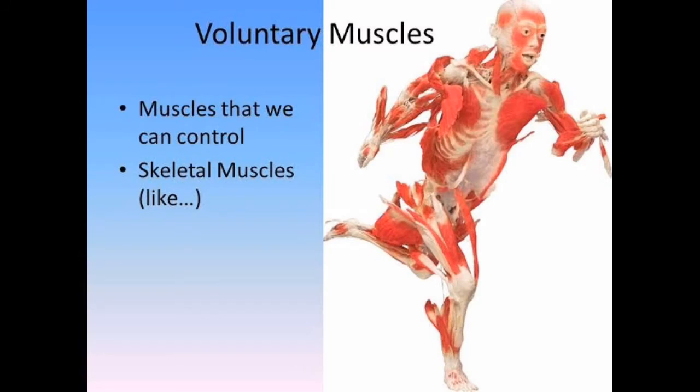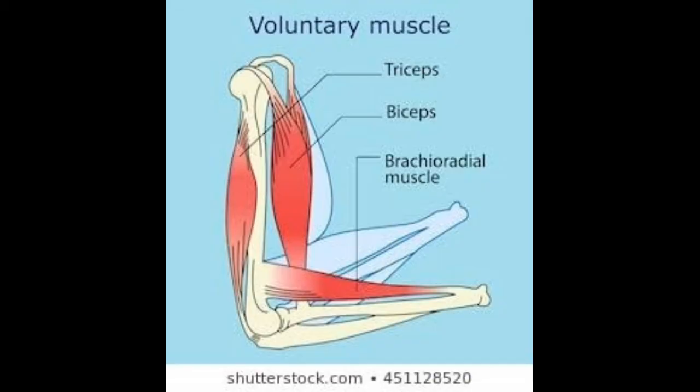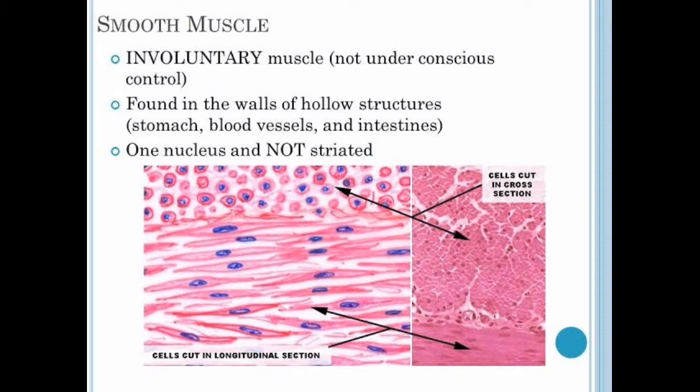First of all, you are going to learn about voluntary muscles. The word voluntary means by our will. So muscles that we can control are called voluntary muscles. They work according to our will. Example, muscles of hands and feet. The next type is involuntary muscles, the muscles which do not work according to our will, which are not under our consciousness. Example, muscles of the digestive tract, blood vessels, etc.